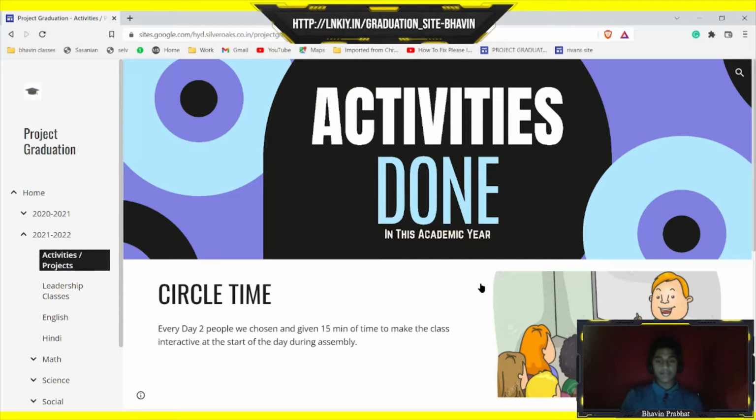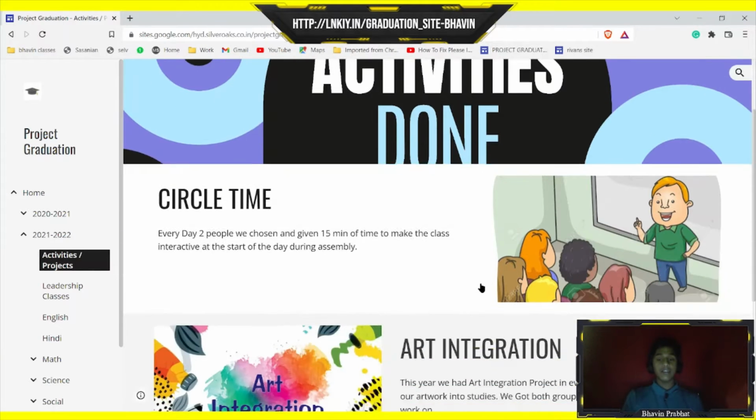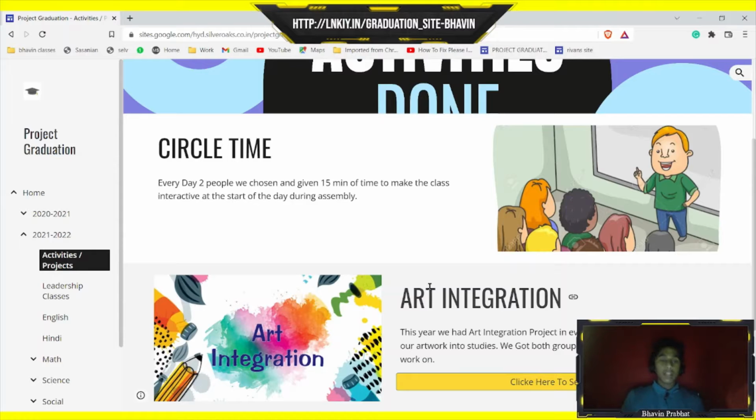First comes activities done. This year we have done a number of activities, but two of my favorites were circle time and art integration. Circle time. Our whole class was divided into groups of 5 and were given each day of each week